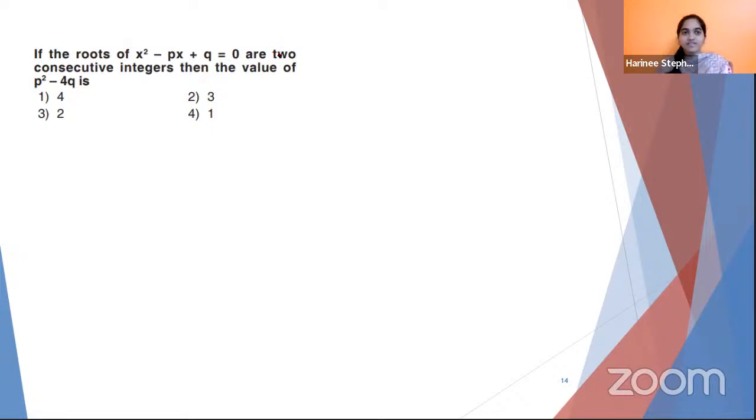Next question. If the roots of x square minus px plus q equal to 0 are two consecutive integers, then the value of p square minus 4q is. So let's split it. Roots are two consecutive integers. Can you tell me how consecutive integers look like? How do we express them if both are unknown? Consecutive.